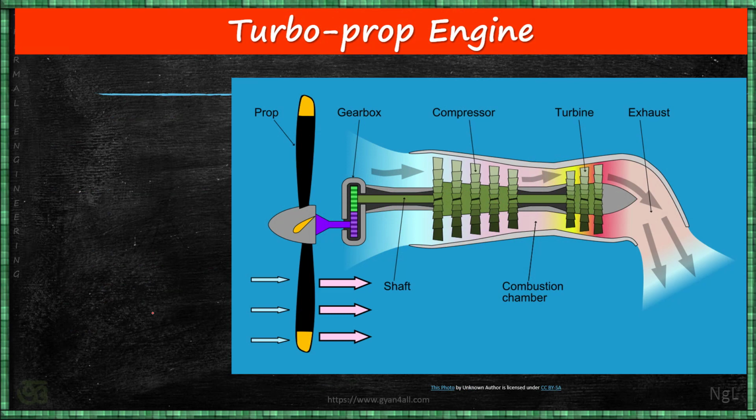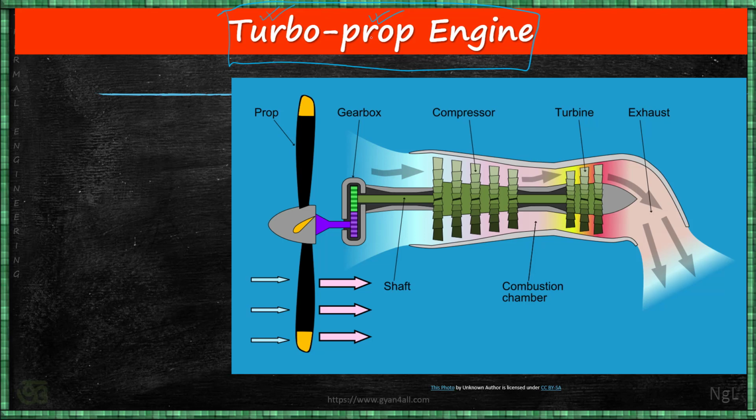So we also discuss today the turboprop engine. You look at the name of the engine. There will be turbine, turbo, and there will be propeller because it is turboprop. That is a combination of these two things. First, it is like a screw propeller as well as it is like a turbojet also.